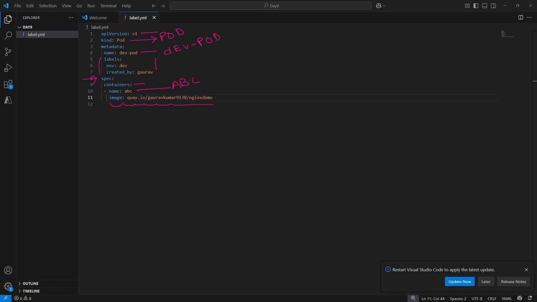Okay, so apart from line number 5 to 7, we are able to understand each and everything. So what is the exact meaning of line number 5 to 7? As I have mentioned, labels. Labels are exactly tags. Okay, and what is the exact meaning of a tag? A tag provides metadata. Metadata means it provides more information regarding our